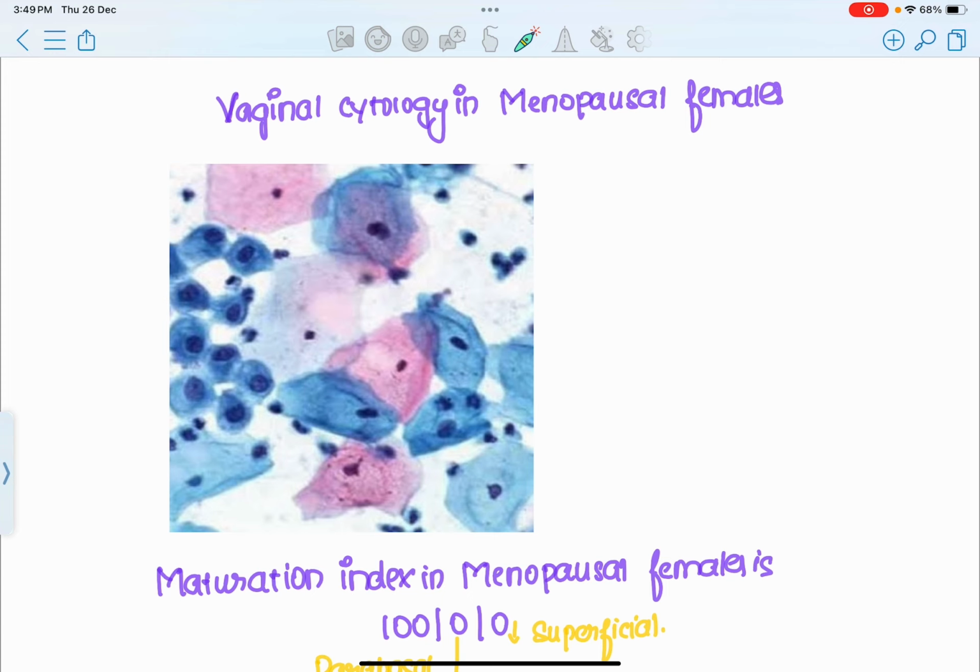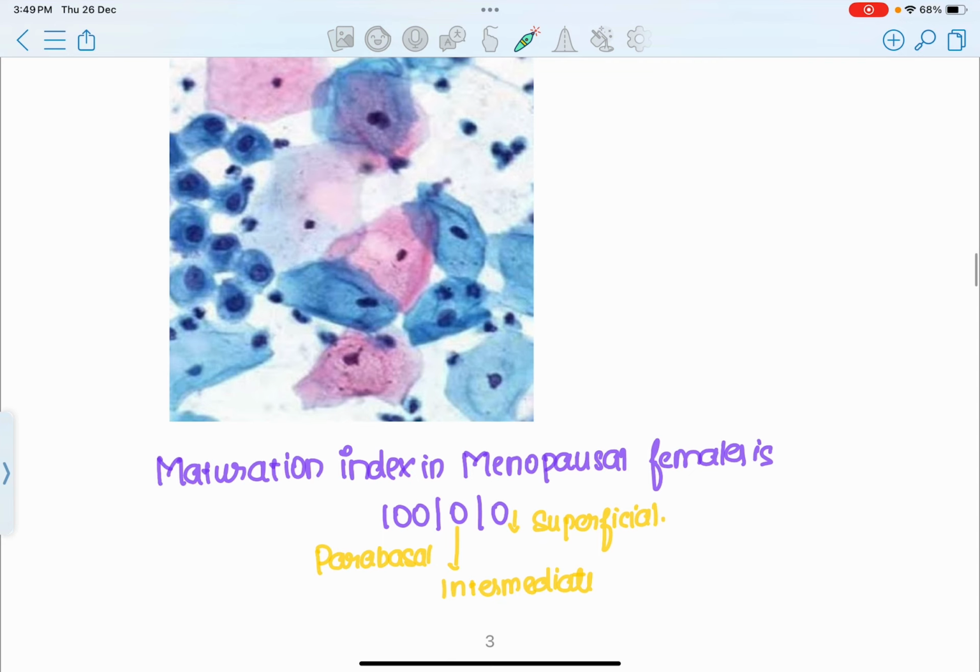So finally, coming to the last part of this module, right? If you do vaginal cytology, where you take the cells of the vagina and examine them under the microscope of a menopausal female, the vaginal smear has been taken and you do some cytological study. In the cytological study, you can see some cells predominantly which are the parabasal cells, right? There are going to be predominantly parabasal cells.